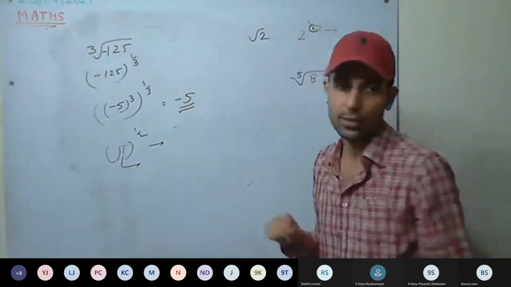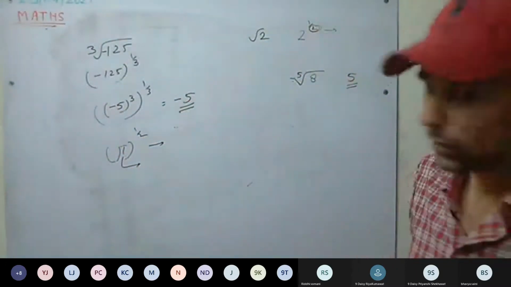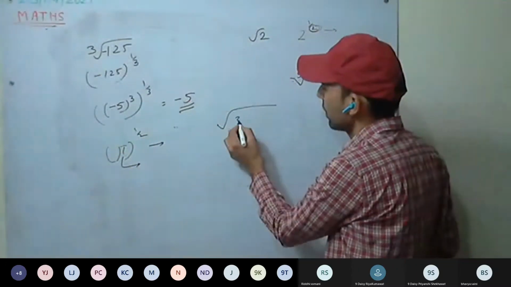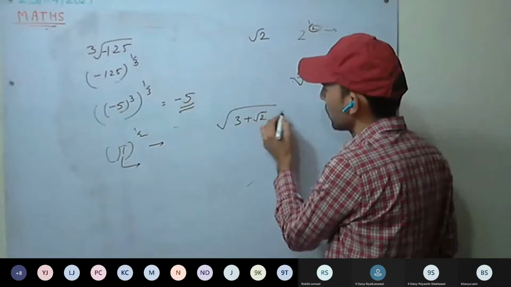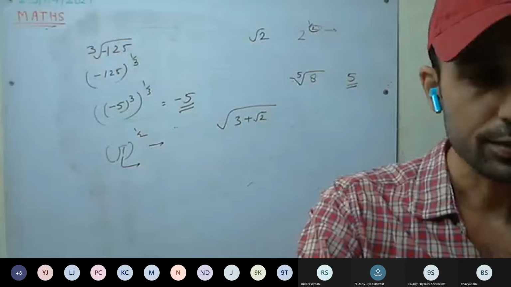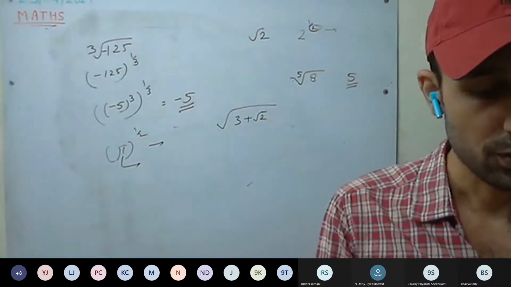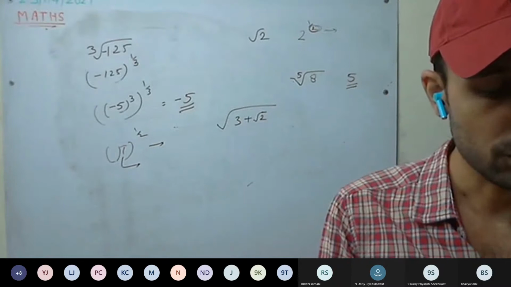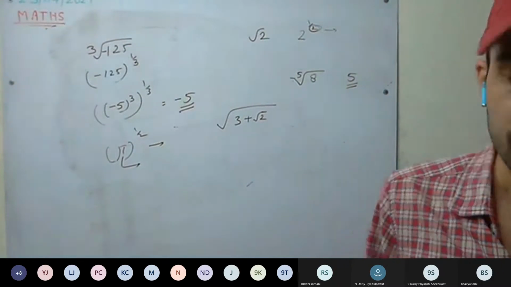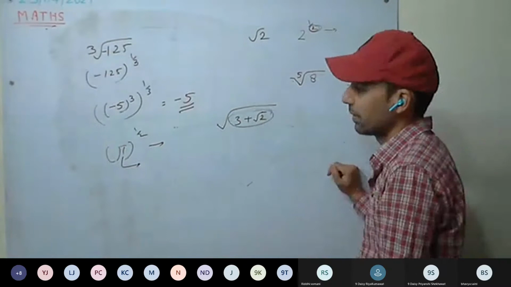Therefore, it is not a surd. We don't have to check further. Okay, root 3 plus root 2. It's not a surd because root 3 plus root 2 is irrational. It's not a rational number.